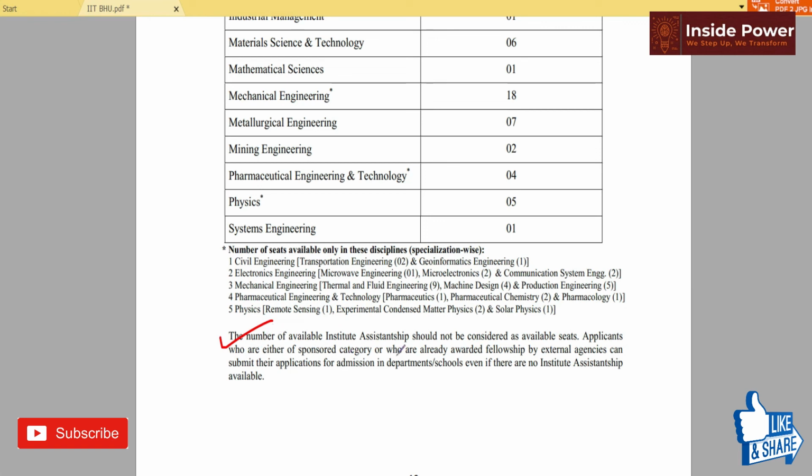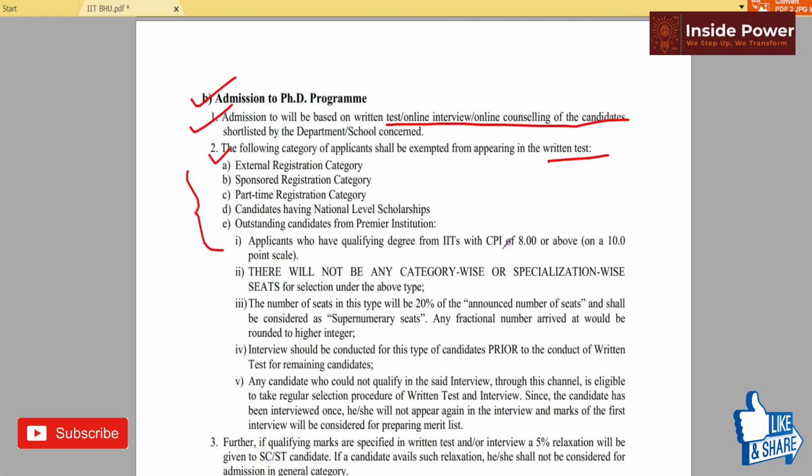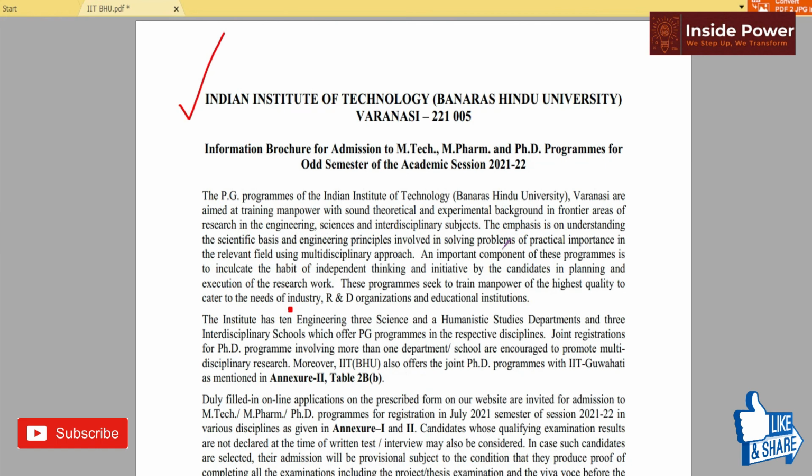Applicants who are either sponsored category or who are already awarded fellowship by external agencies can submit their application for the admission in department or school even if there are no institute assistantships available. So in this way you can go for the IIT BHU admission for MTech, MPharm and the PhD program.